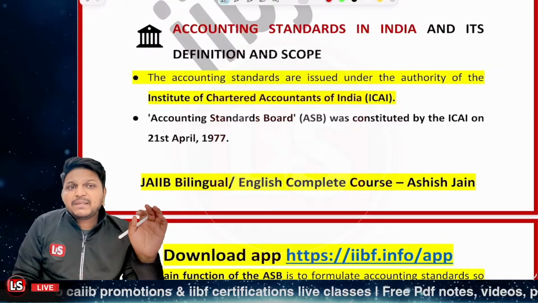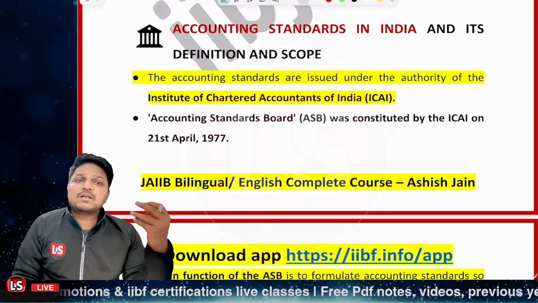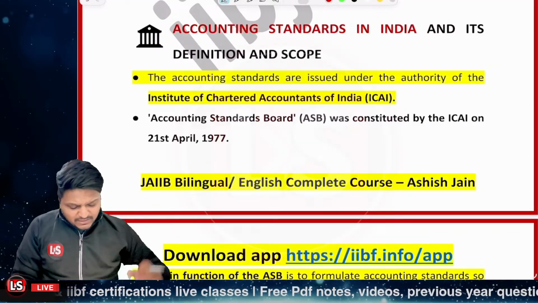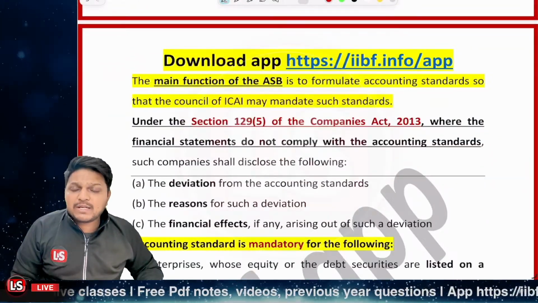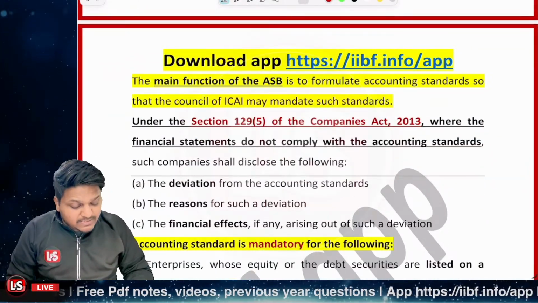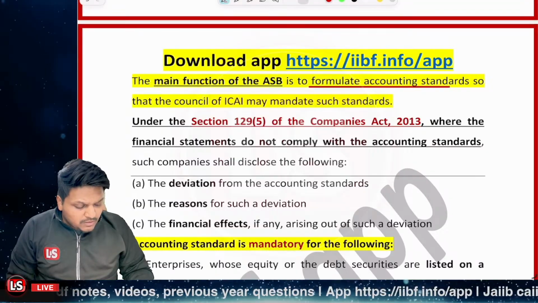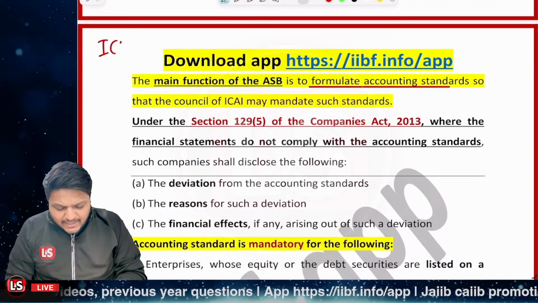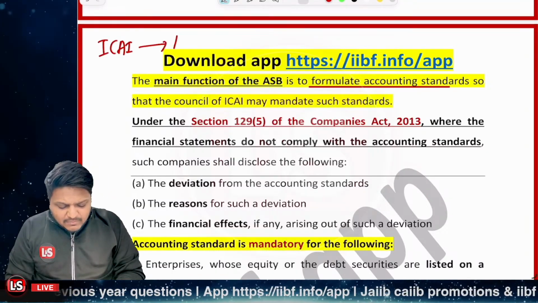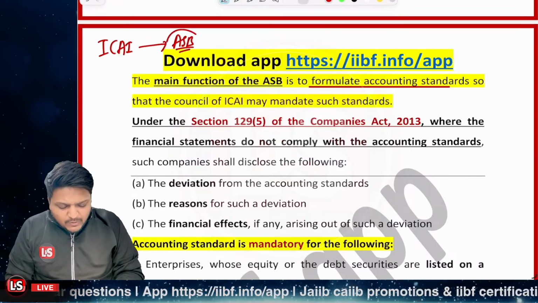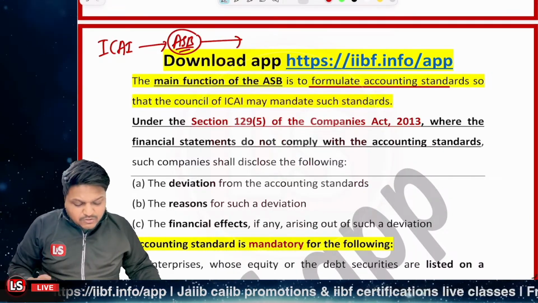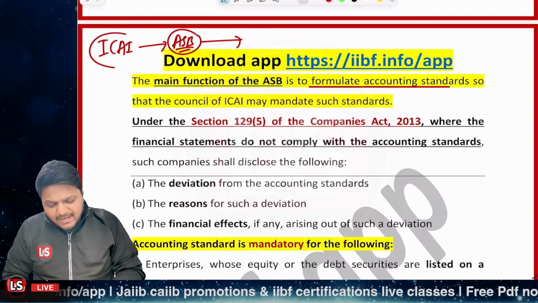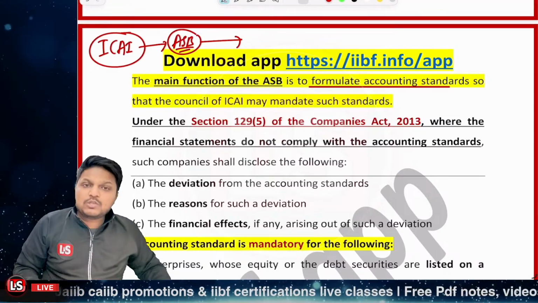And ASB was constituted by the ICAI in 1977, and the main function of ASB is to formulate the accounting standards. So standards are being issued by ICAI, and it set up the accounting standard board, and the accounting standard board formulates the accounting standards, so that the ICAI can mandatorily be issuing those standards.